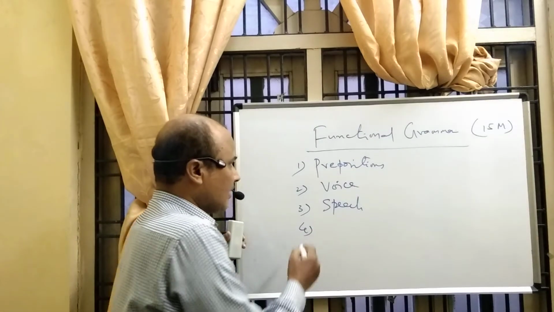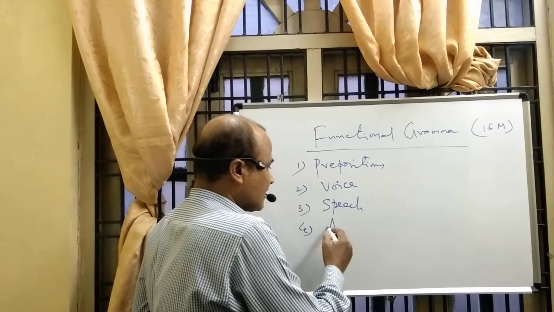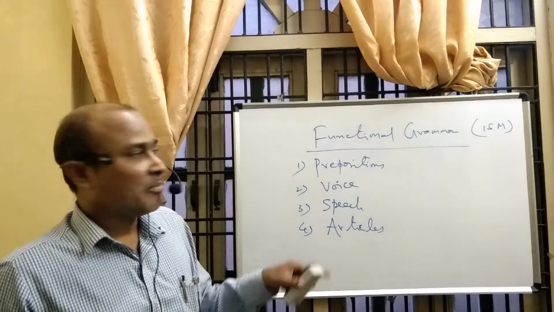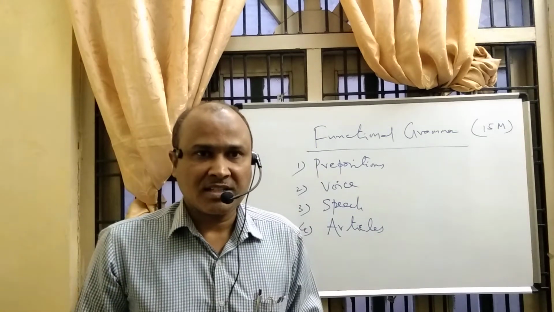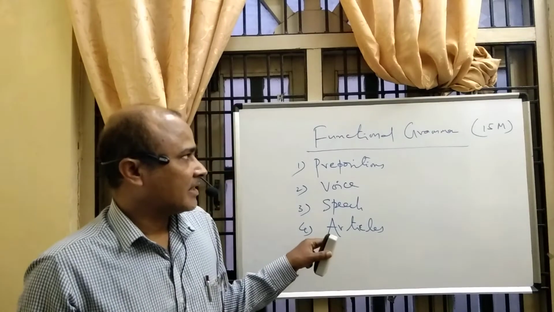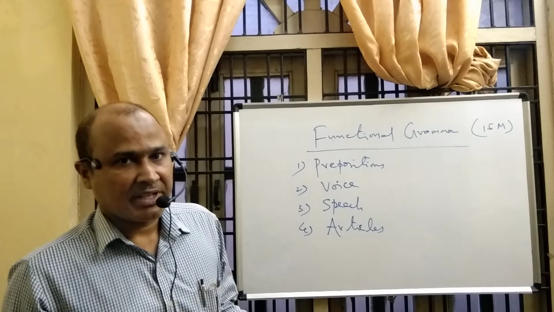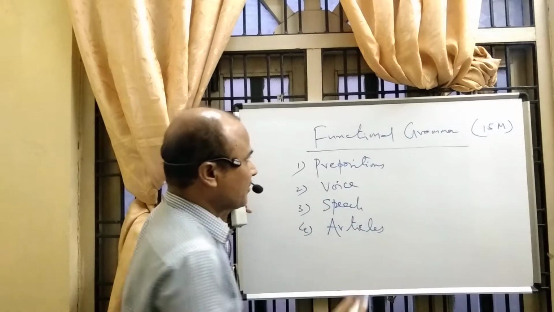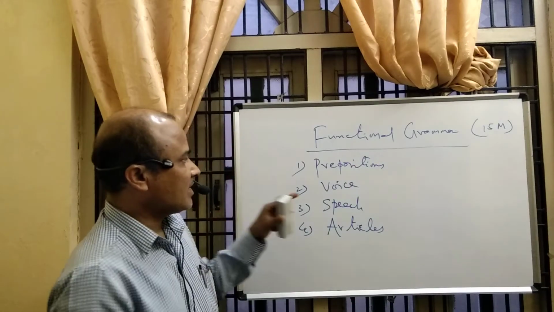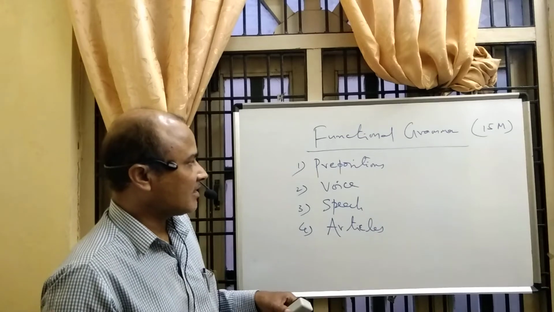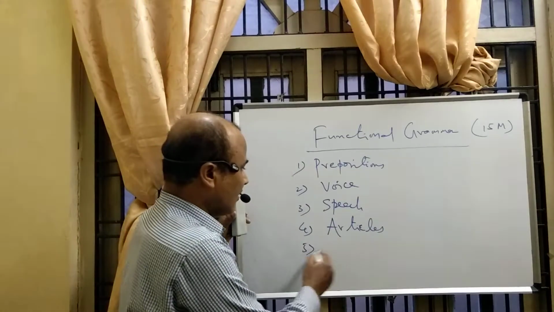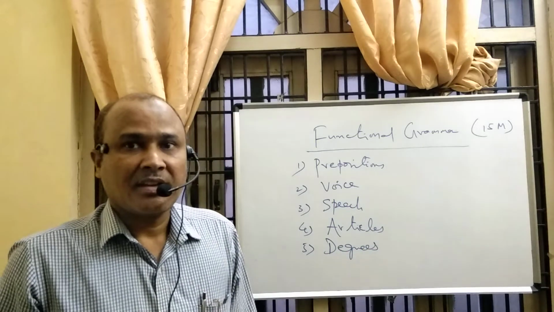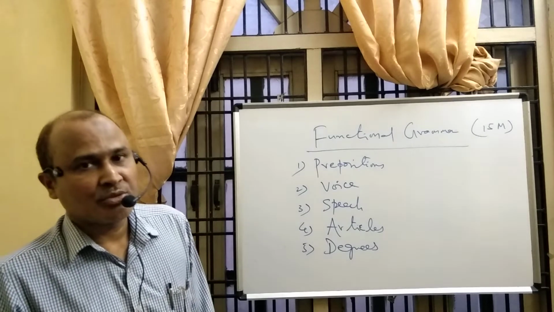Right? Next, what is that? Articles. Articles also come under functional grammar. Okay? Because without grammar we don't speak. We will discuss this topic, grammar, later. Prepositions, voice, speech, articles. Next, one is degrees also. Positive degree, comparative degree, superlative degrees.